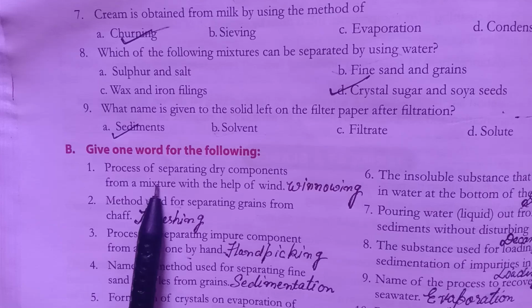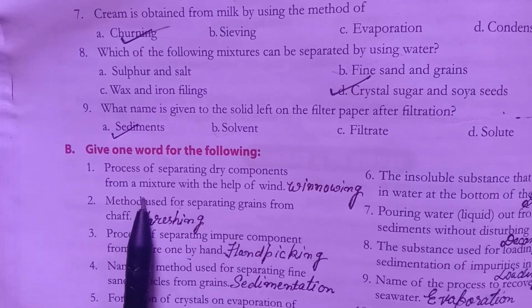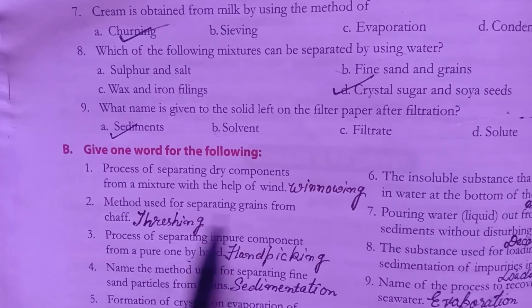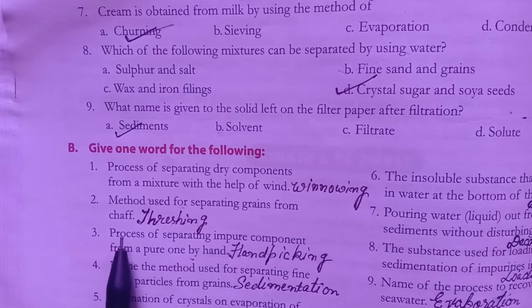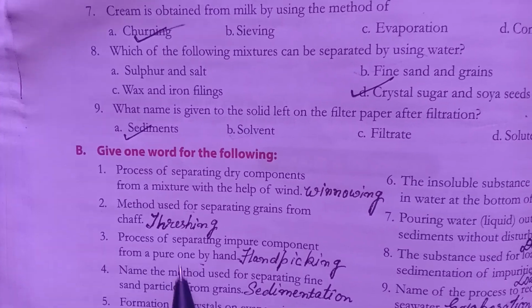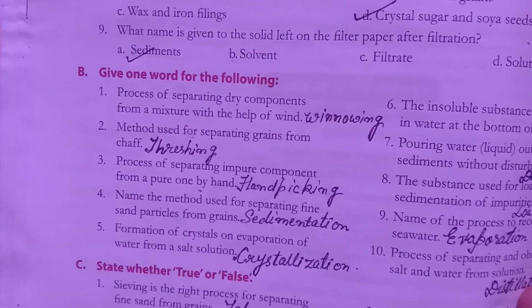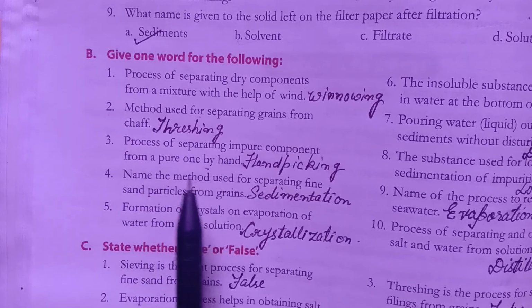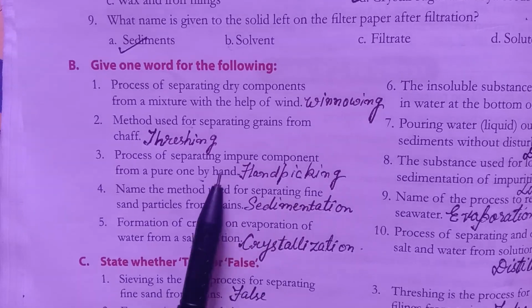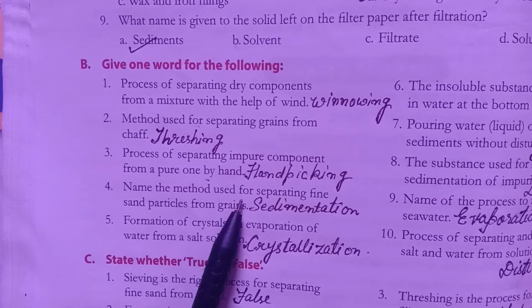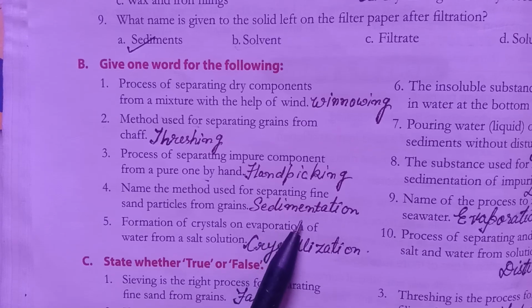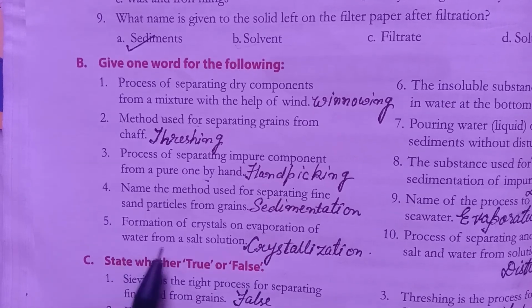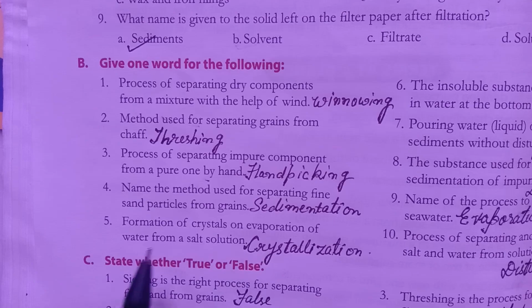First, process of separating dry components from a mixture with the help of wind. Answer is winnowing. Second, method used for separating grains from chaff. Third, process of separating impure components from a pure one by hand. Answer: hand picking. Fourth, name the method used for separating fine sand particles from grains. Answer: sedimentation.